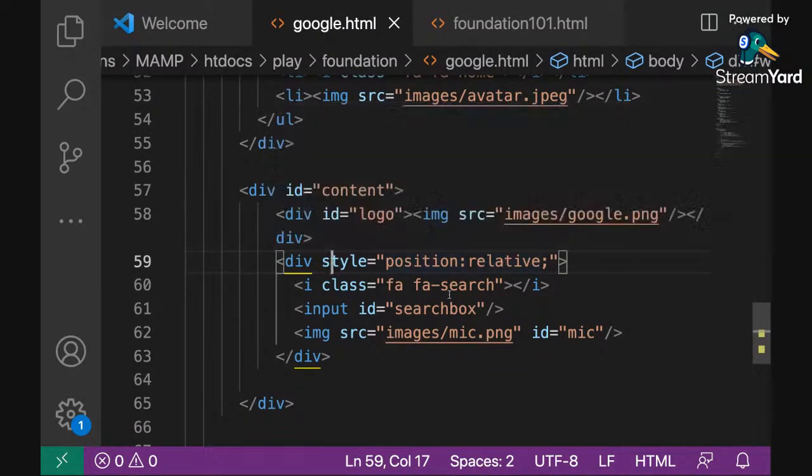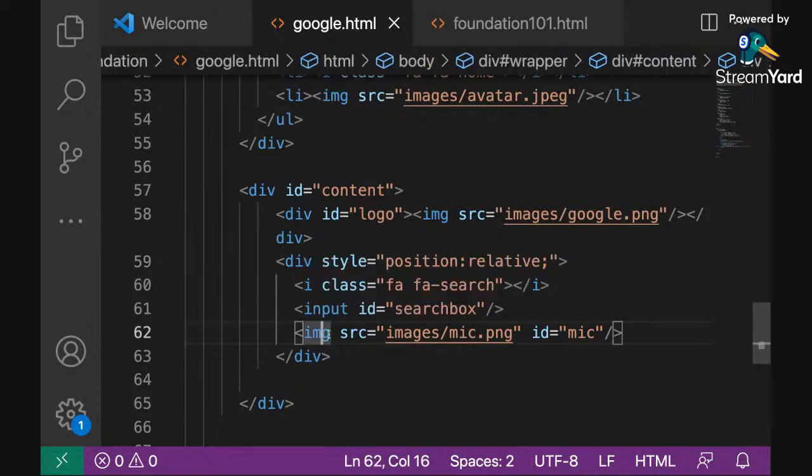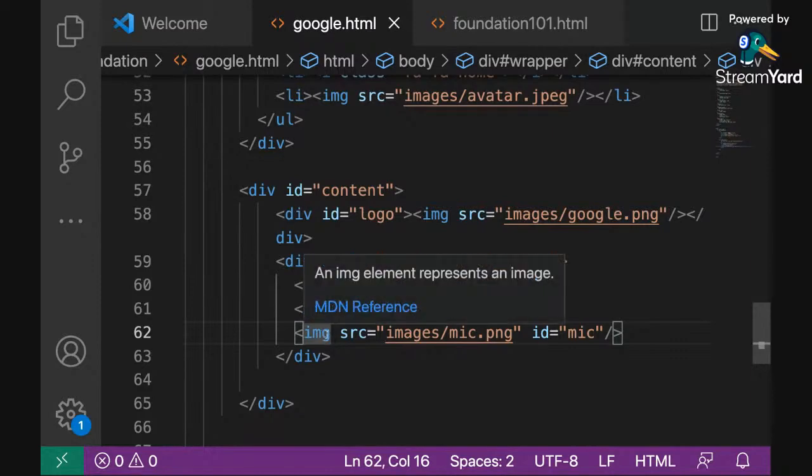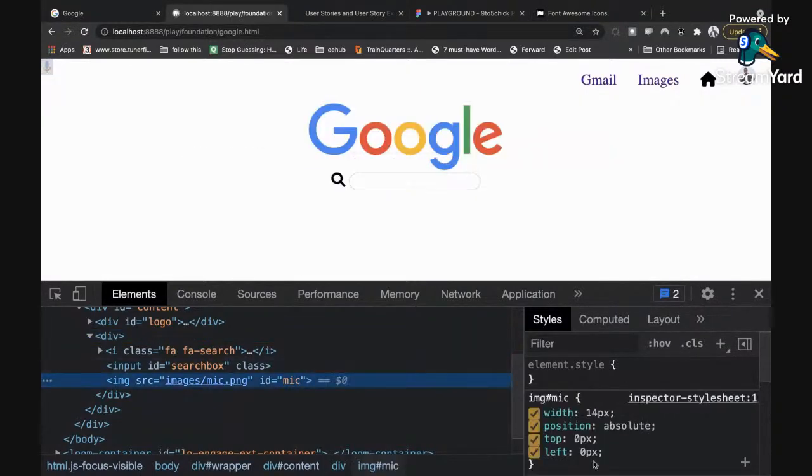Why I'm doing this is that when I apply positioning to any element, if the positioning I'm applying is absolute and there is no parent with a positioning of relative, the movement of that element will be in relation to the topmost left of the screen. You can see what's happening. I told my microphone that top is 0, left is 0, position is absolute. Then it jumped all the way to x axis 0, y axis 0.